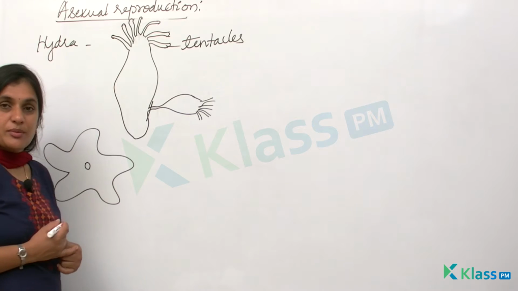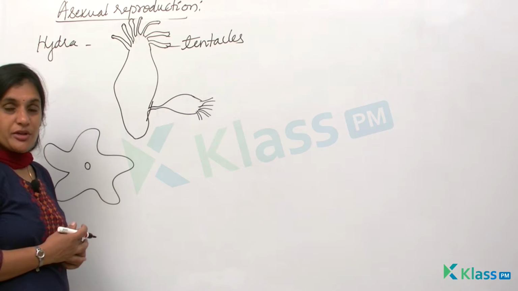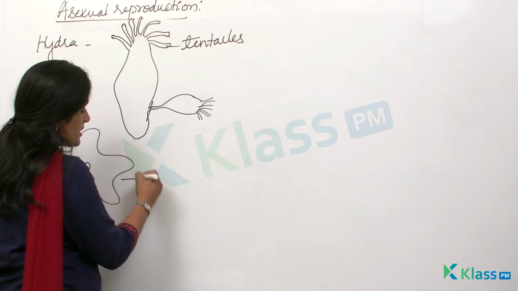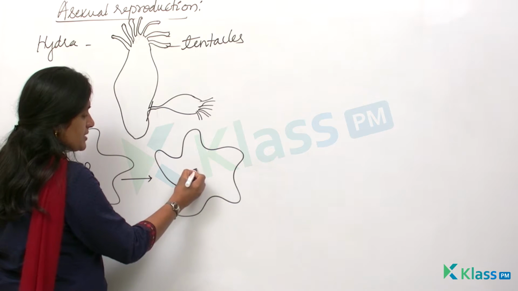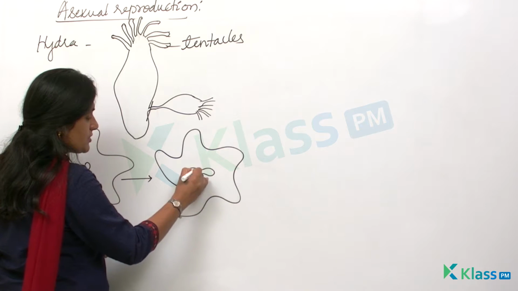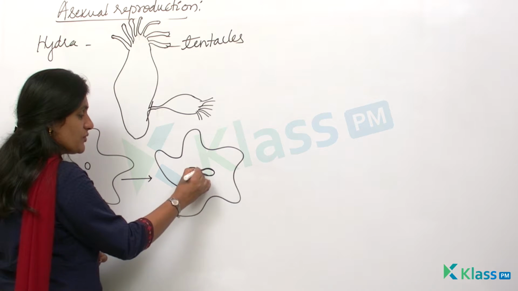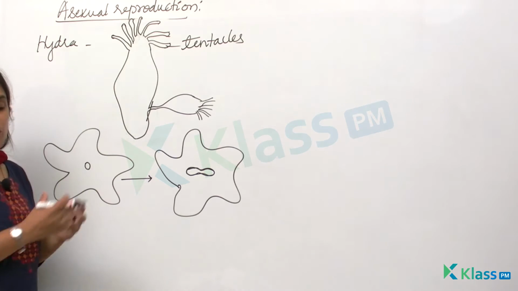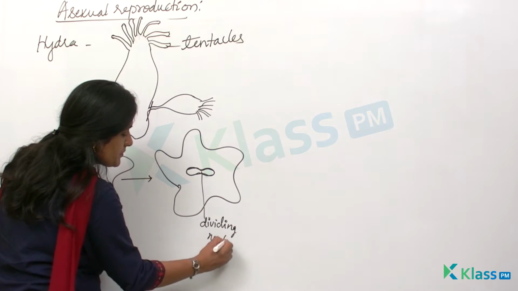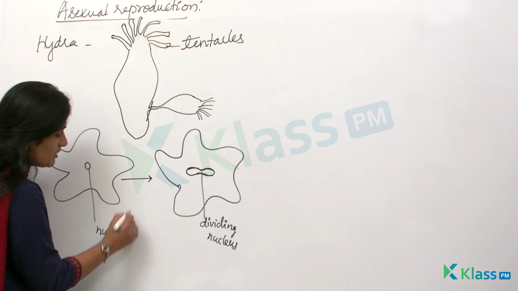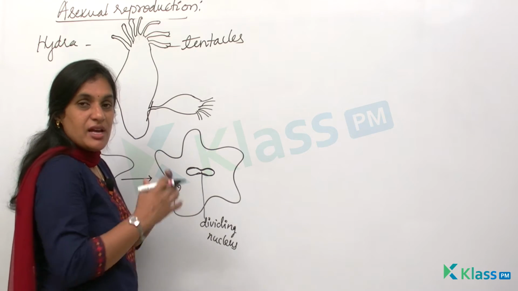So how does the process of reproduction take place in amoeba? Amoeba also undergoes a process of asexual reproduction, where the nucleus present in the amoeba will start stretching or elongating. When you see this elongated structure of the nucleus, you feel that it has divided into two nuclei, a dividing nucleus. So this is the nucleus. Now during the process of reproduction, the nucleus will elongate, stretch itself and divide.